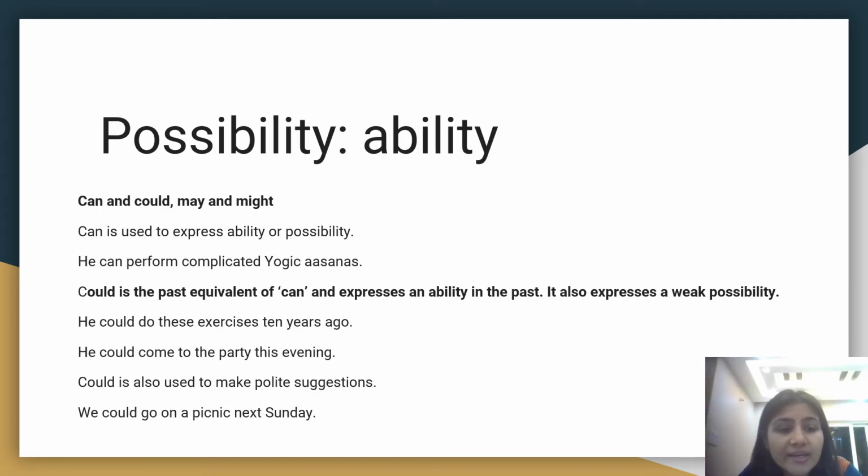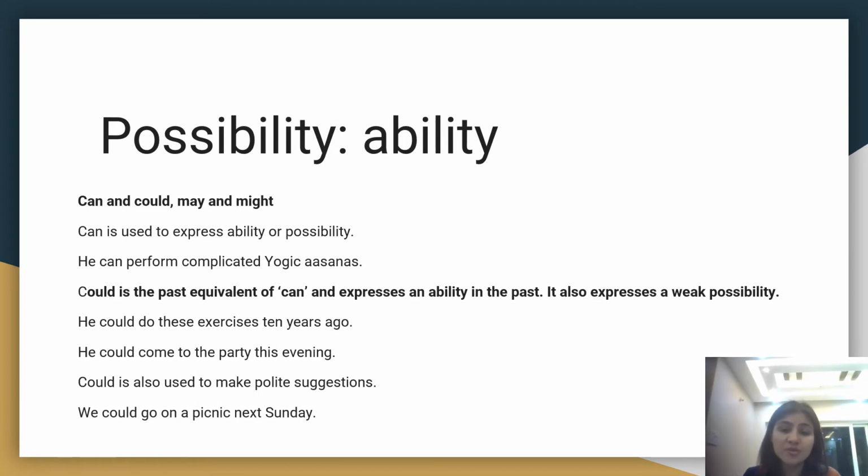Let's see how can and could are used. Can is used to express ability or possibility. For example, he can perform complicated yogic asanas. Here we are talking about the capability, the ability of that person, who can perform complicated yogic asanas. We know that could is the past equivalent of can. So can, past tense, is could. So it expresses an ability in the past.